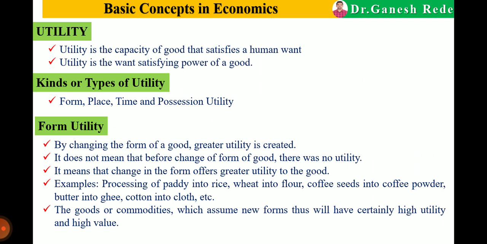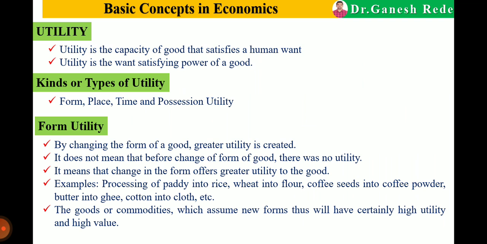So the first one is form utility. Form means that by changing the form of a good, greater utility is created. When we change the form of a particular good, greater utility is created. For example, cotton into cloth. What do we do here? We just change the form of cotton into cloth. So cloth has higher utility than cotton. That is form utility.